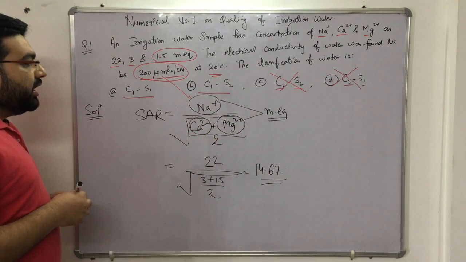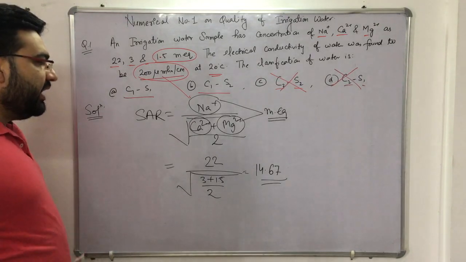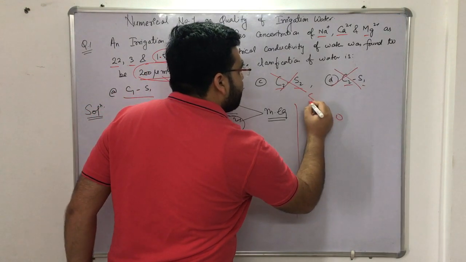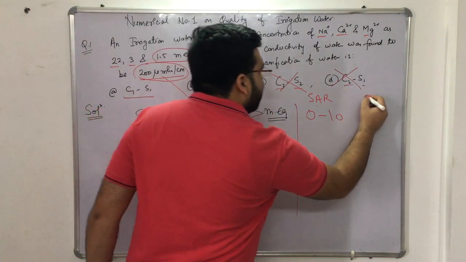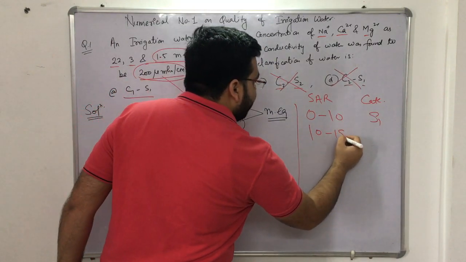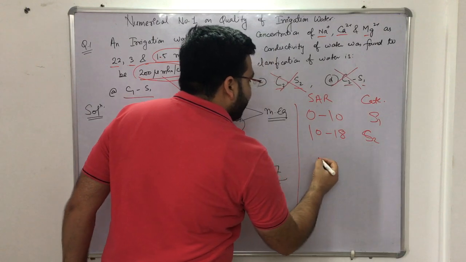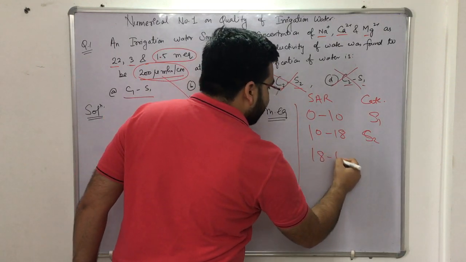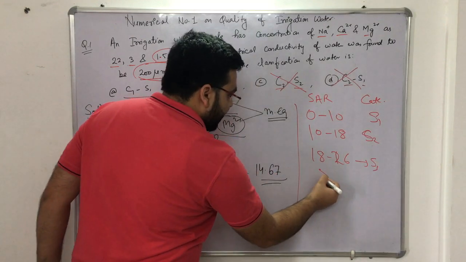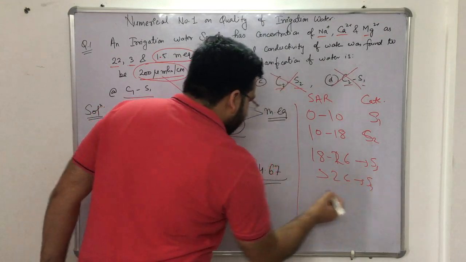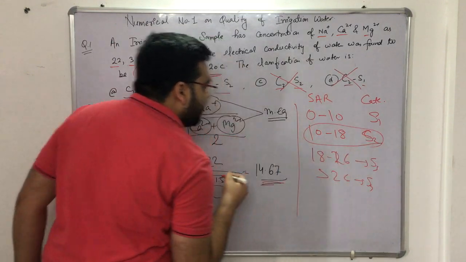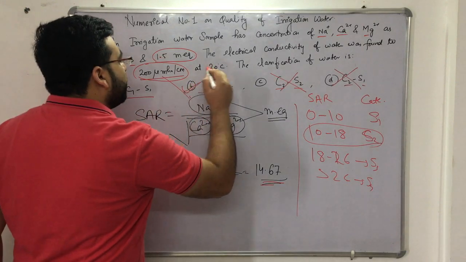Now I have to check in which category it falls. I told you that if the sodium absorption ratio is between 0 to 10, the category of the water sample is S1, right? If it is between 10 to 18, it is S2, right? If it is between 18 and 26, it is S3, and if it is greater than 26, it is known as S4. So it is 14.67, lying between 10 to 18, so S2 is the category. So the correct answer would be C1, S2.